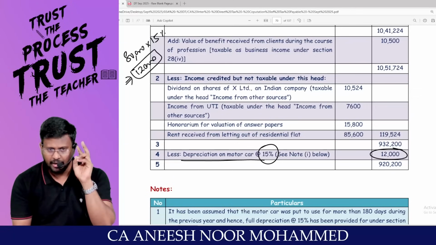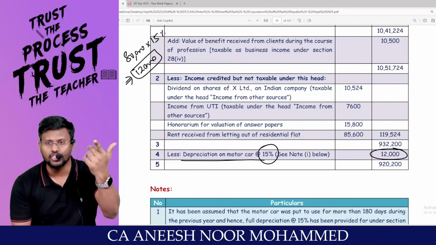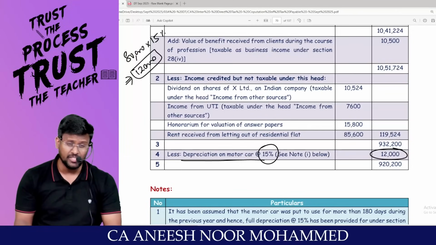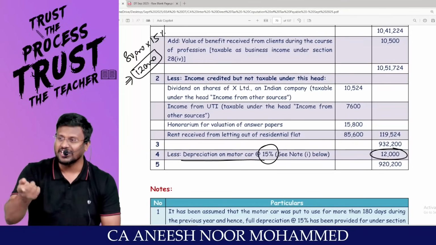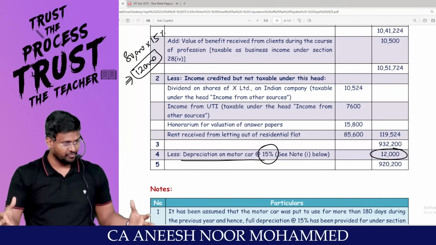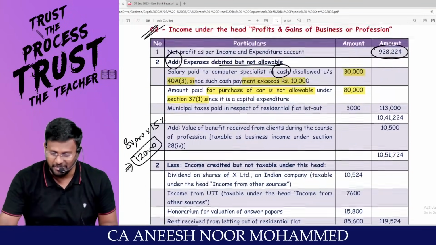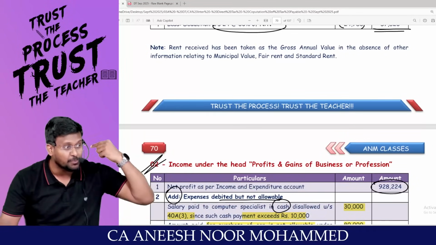Number 3, since the assessee is a chartered accountant, the assessee is not entitled to additional depreciation. Because if an assessee invests in new plant and machinery, and the assessee is engaged in the production or manufacture of any article or thing, or generation or distribution of power, he is entitled to additional depreciation. Here, the additional depreciation concept will not be applicable. Sir, otherwise also it will not be applicable, I am going through the default tax regime. This everything should strike as a provision in your brain.